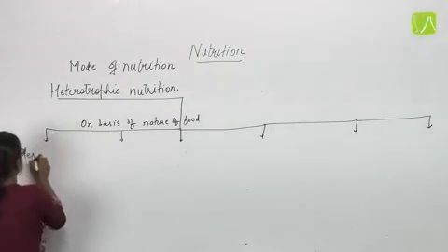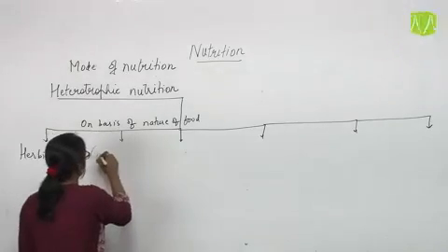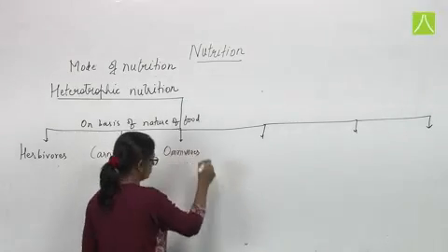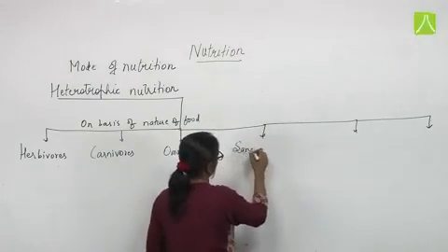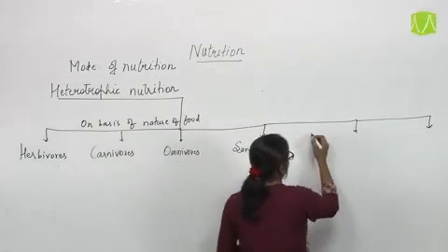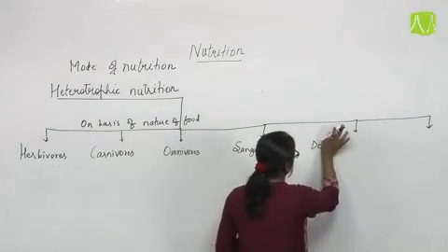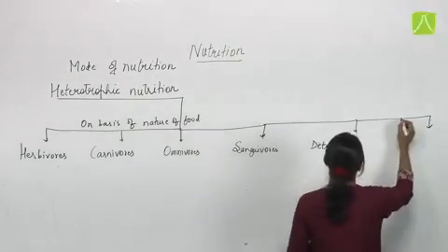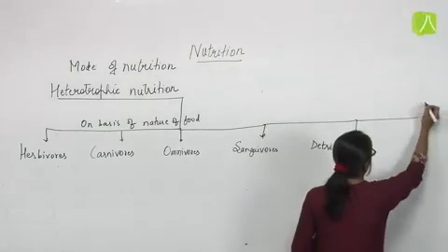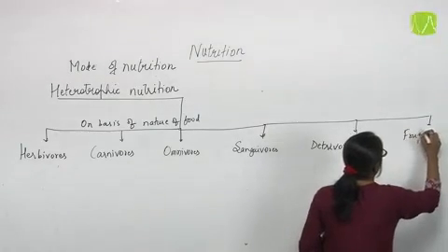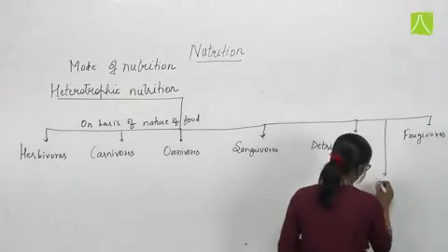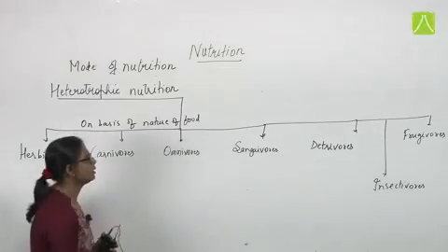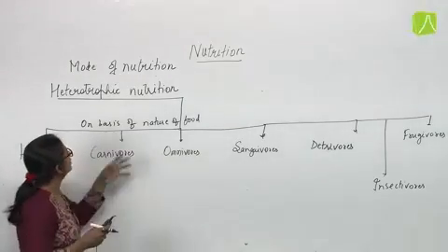On that basis, there are so many types of heterotrophic organisms, like herbivorous, carnivorous, omnivorous, sanguivorous, detritivorous, frugivorous, as well as one more, insectivorous. Now, what are these different types of organisms which eat different types of food?